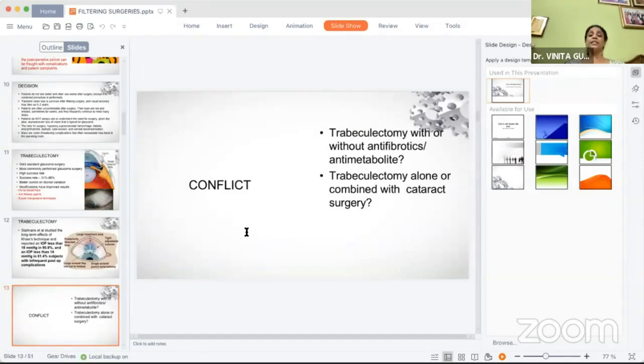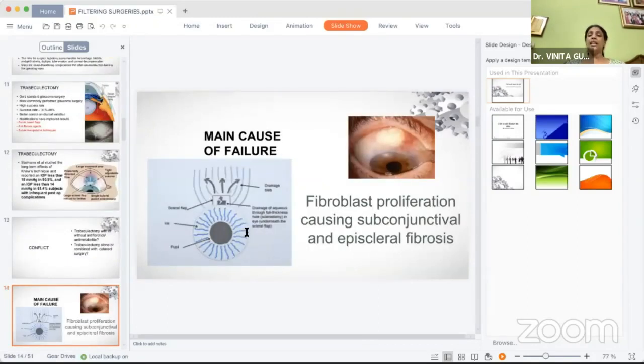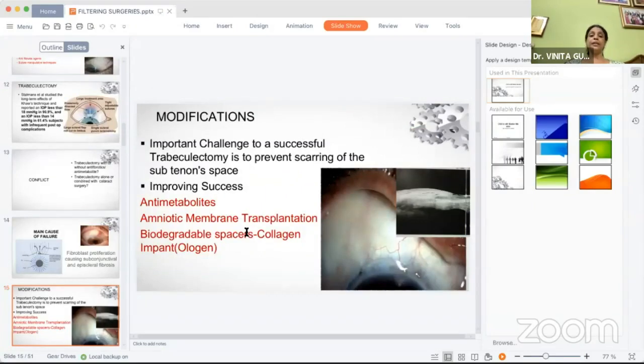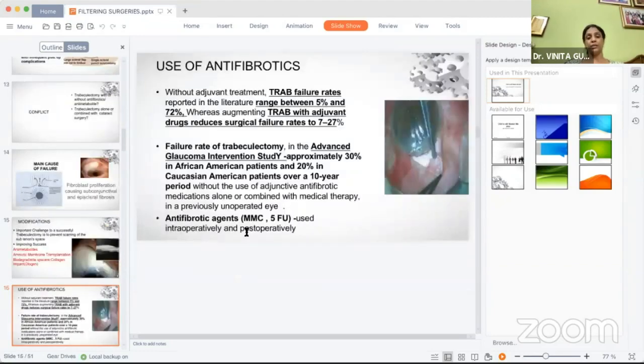But the conflict which arises is, should we be using any antifibrotics, antimetabolites, and should we be doing a trabeculectomy alone or with a cataract surgery? As we all know, the main cause of failure of a trabeculectomy is a fibroblastic proliferation causing subconjunctival and episcleral fibrosis. So the modifications have been done so as to prevent this scarring, and these could be antimetabolites, amniotic membrane transplantations, or use of collagen implants.